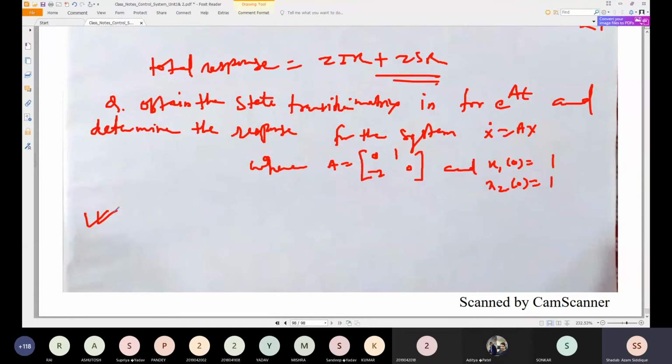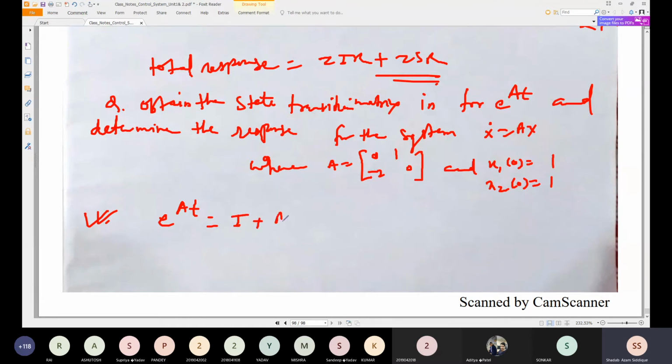I'll give you few minutes time. Try to solve this. Okay, in form of e to the power at. I'll give you some hint also. So you proceed with the e to the power at. E to the power at formula is what? What is the e to the power at formula?